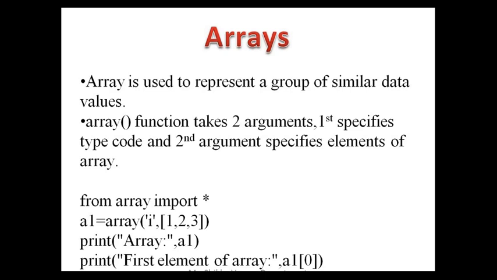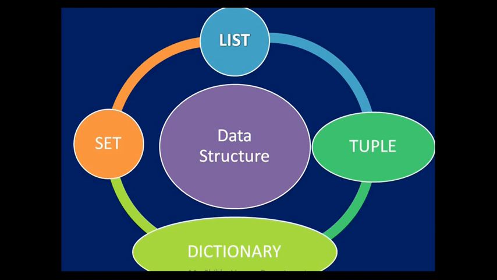Next, in Python we have the concept of sequences. Python programming supports sequences to store multiple values to improve the efficiency of organization. In Python you can call them sequences, data structures, data types, or collections. Basically, data structures are used to store a collection of related data. We have four types of data structures, sequences or data types.